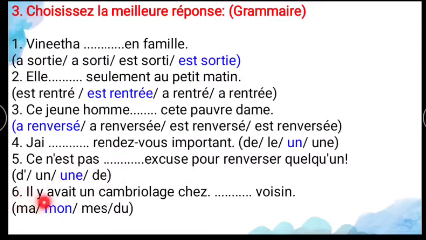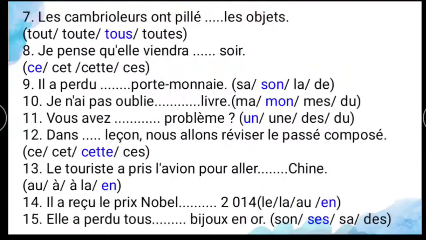And sixth one is "il y avait un cambriolage chez dash voisin." So here you have to use the possessive adjective. Voisin is here a masculine noun only. For that masculine noun you have to use "mon voisin," that is my neighbor. And seventh one is "les cambrioleurs vont piller dash les objets." Here the adjective means all, that is "tous" means what? All only. So for that objet it's a masculine plural. For the masculine plural you have to use "tous," that is all.